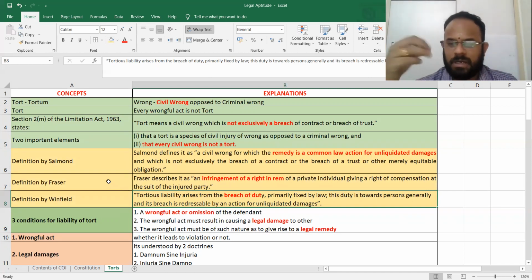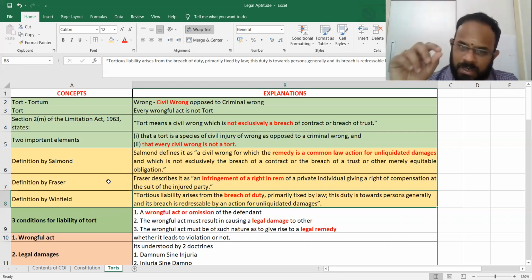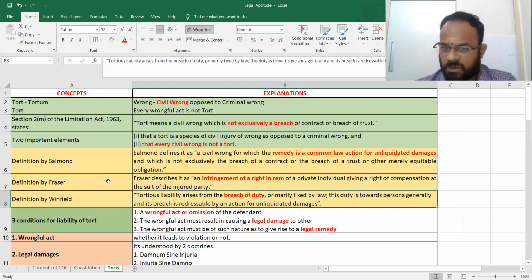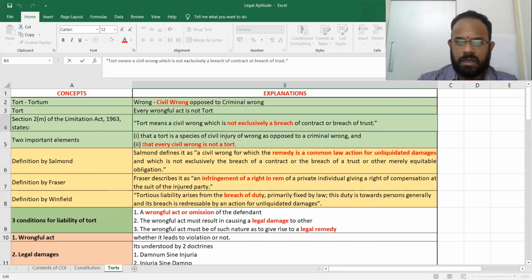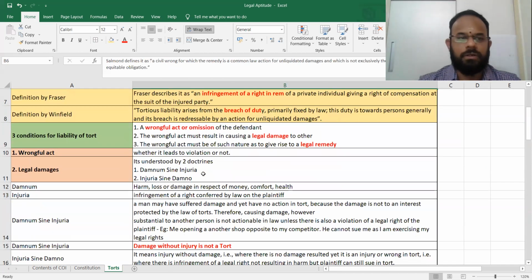Unliquidated damages means you should not break down the damages. You should be very clear that for that particular wrong activity, you should pay damages. Unliquidated damages, infringement of right. It is not a breach of contract, it is not a breach of trust. Make it very clear. Okay, here itself I will underline this because two or three times the same thing comes here. Yes, so make this really strong. Yes, now let's go into this.